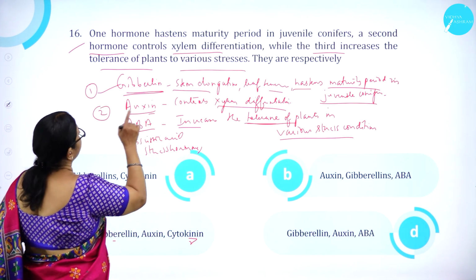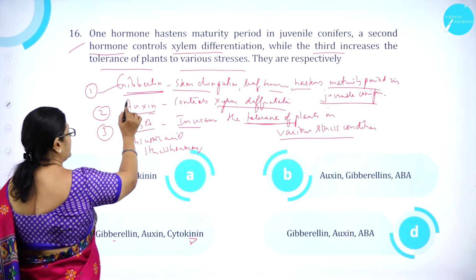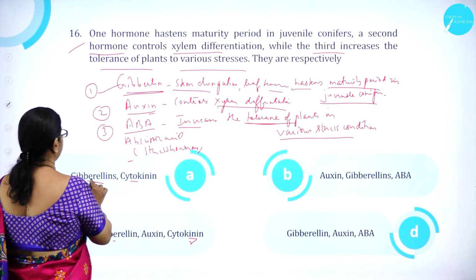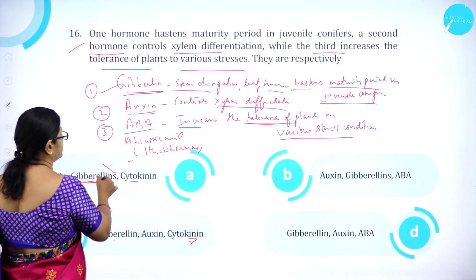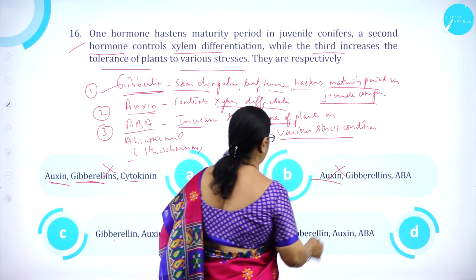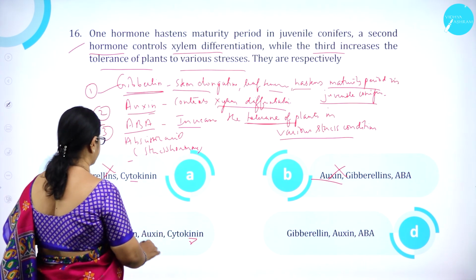And the third one which increases is abscisic acid, which increases tolerance. So gibberellin, auxin, abscisic acid. Option A, auxin. First only auxin is there, so it is wrong. B, auxin is there, this is also wrong. Here gibberellin is correct. Option D, gibberellin is correct.